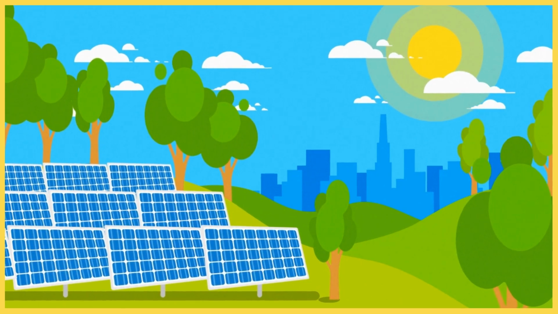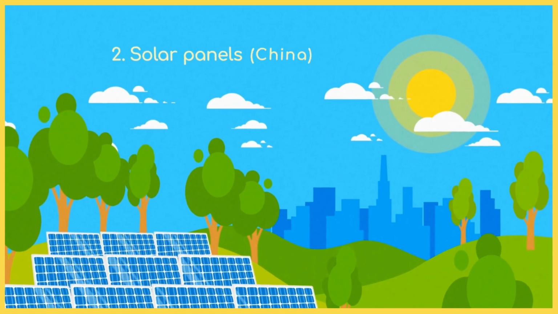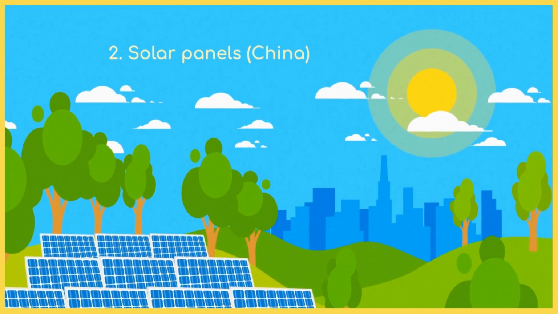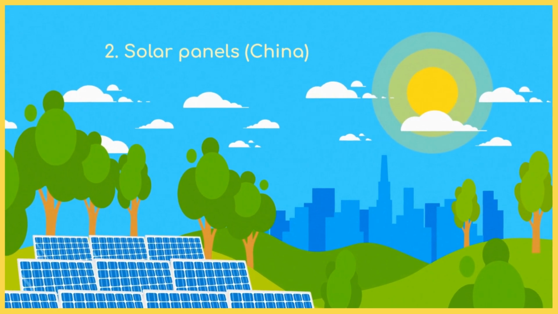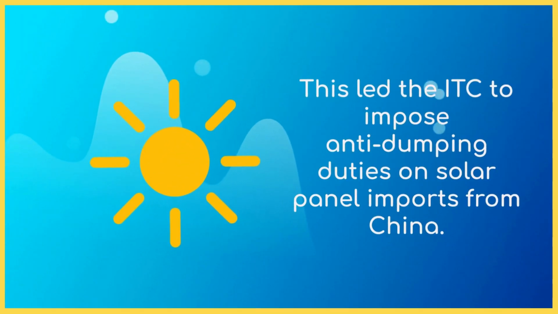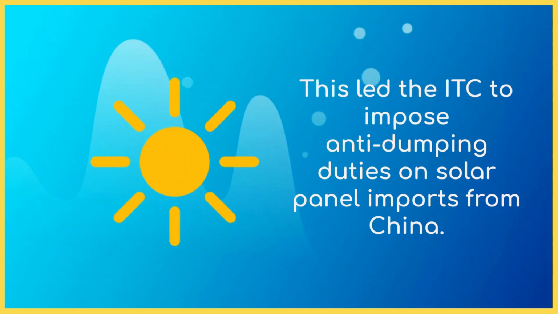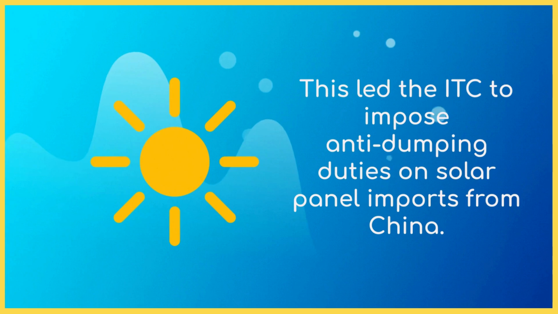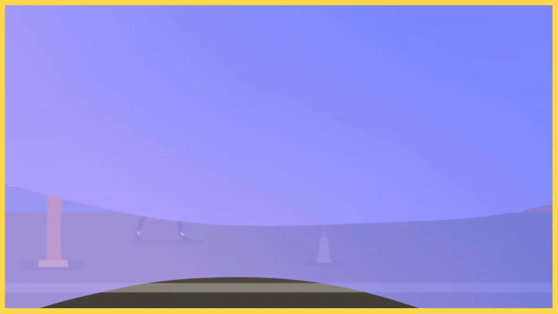2. Solar panels, China. In the 2010s, Chinese companies flooded the market with solar panels at very low prices, thanks to state subsidies. This led the United States International Trade Commission, ITC, to impose anti-dumping duties on solar panel imports from China to protect local manufacturers.